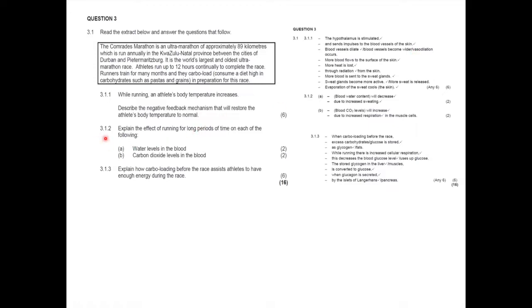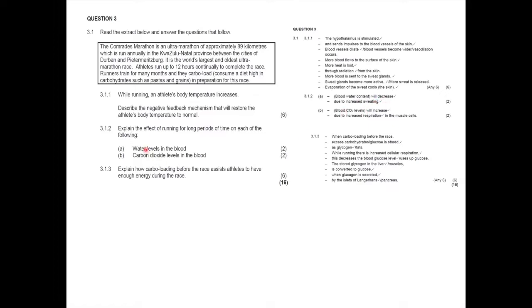Right. 3.1.2. Explain the effect of running for long periods of time on each of the following. So when you're running for long periods, what effect will this have on A, the water levels in the body? So we know when you're running for long periods of time, you're going to be sweating a lot. And because you're sweating, the levels of water in your blood will decrease. So it was explained. Don't just say water levels will decrease.